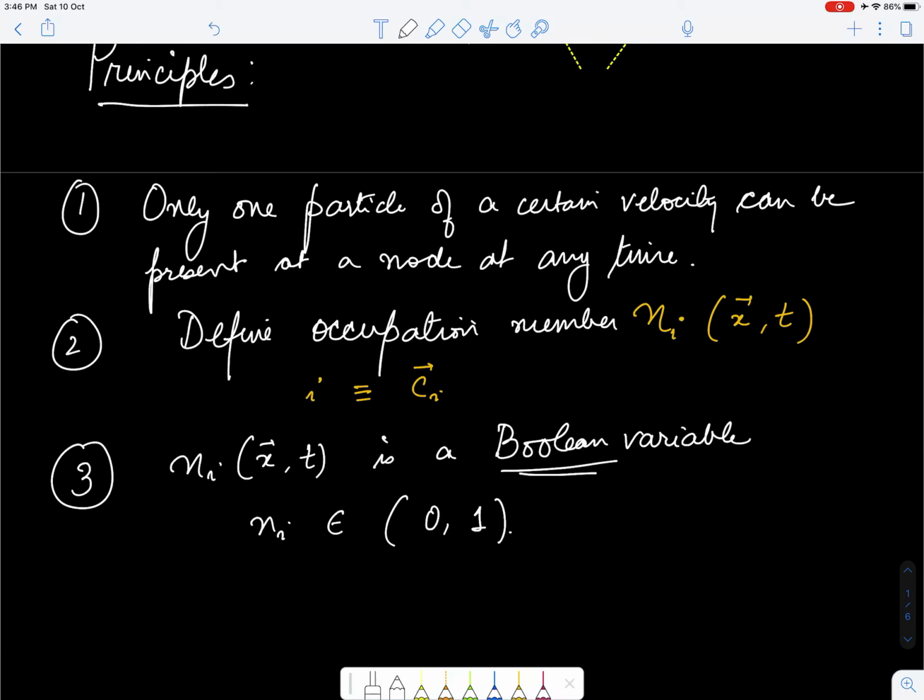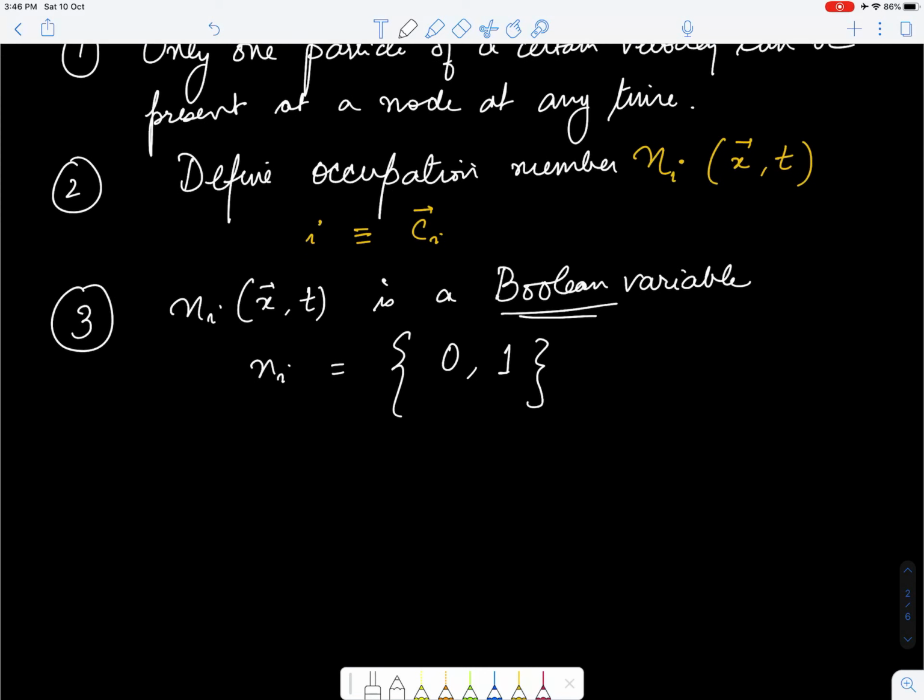So Ni is actually either 0 or 1. 0 would mean that the particle along that direction is absent. 1 would mean that the particle along that direction is present. So we have absence or presence of that particle with that momentum.